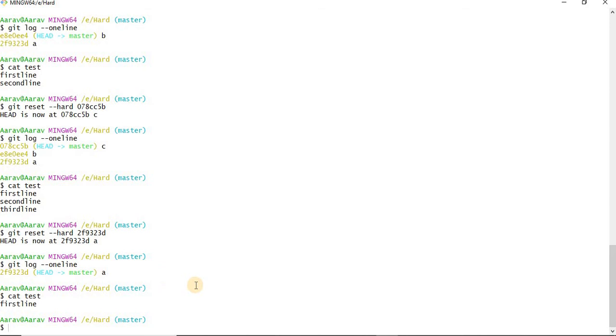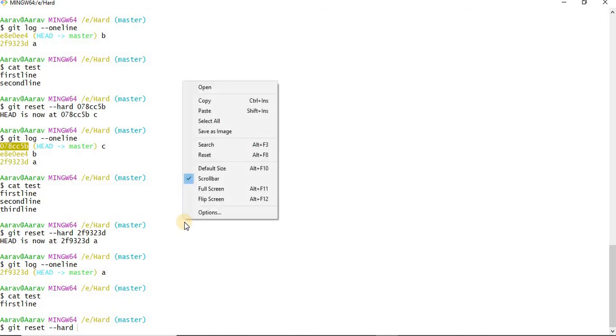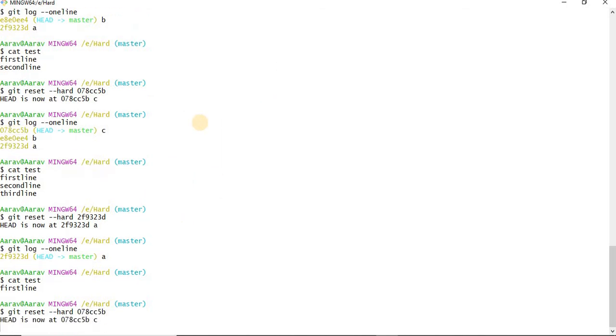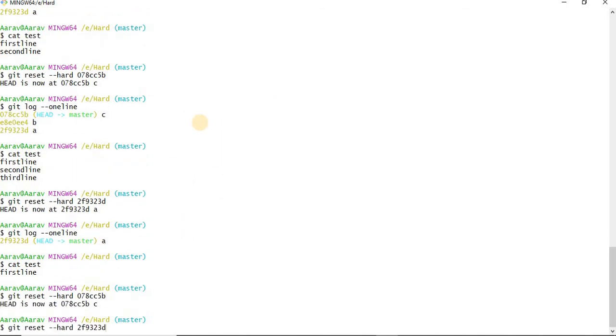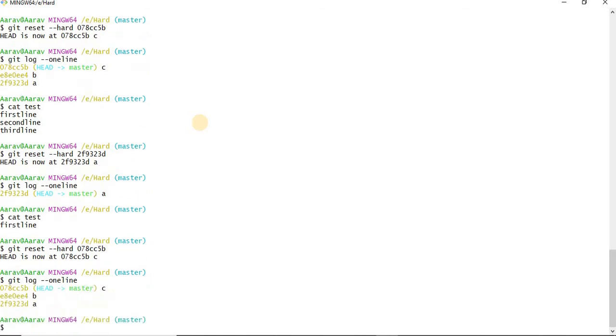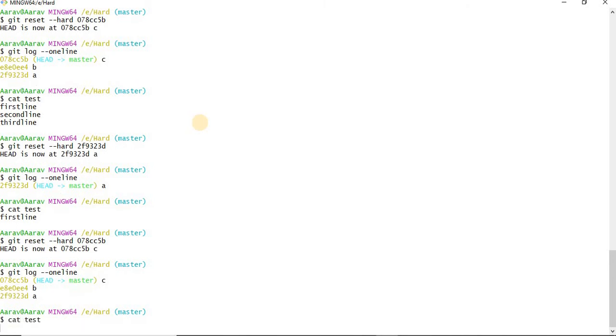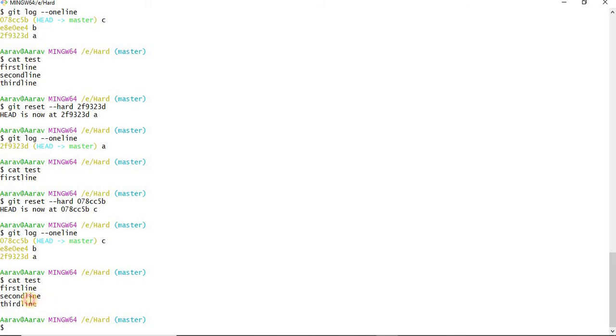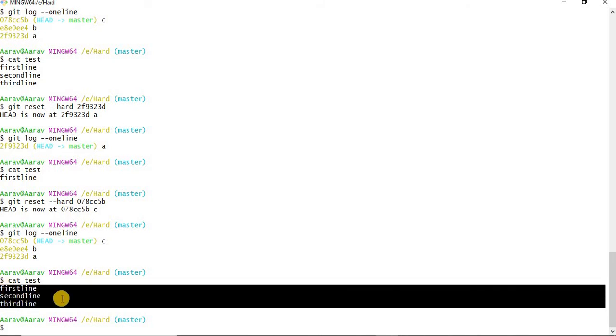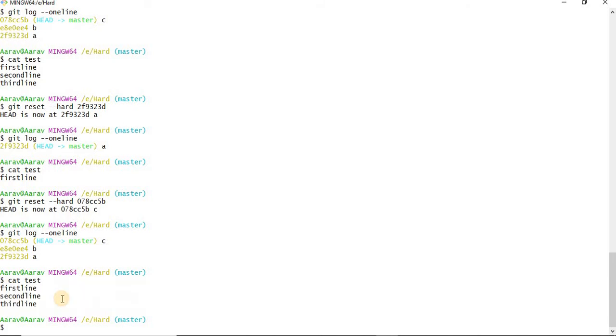Let me move back with git reset --hard. I'm just moving back to the third commit again. Okay, now let us see git log --oneline. Now I have HEAD at C. Just do cat test. See, we got 3 lines again. Okay, now let us see soft reset.